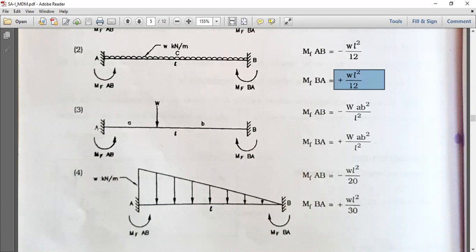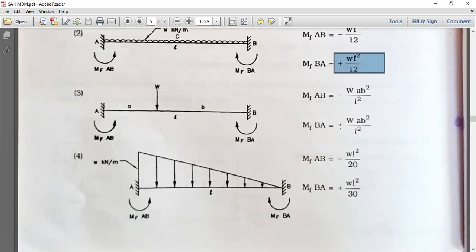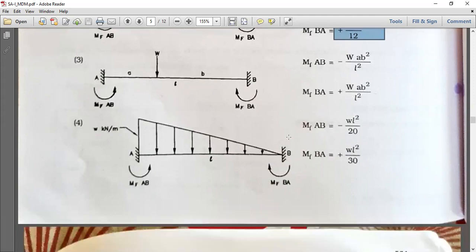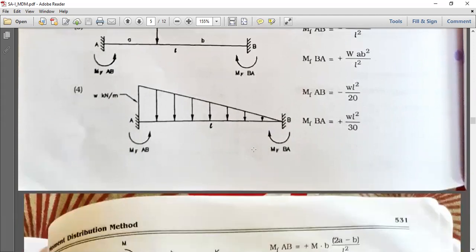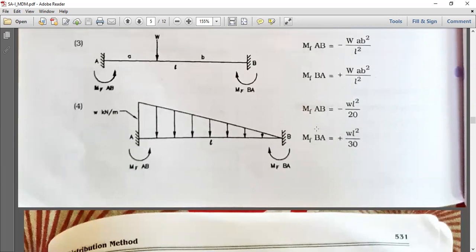Third beam, fixed beam with a point load at any distance, not at middle. MF, M stands for moment, F stands for fixity, A and B stand for A to B and B to A. MFAB is equal to minus WAB square by L square and MFBA is equal to WA square B upon L square. In case of UVL, MFAB is equal to plus WL square by 30 and MFBA is equal to minus WL square by 20.